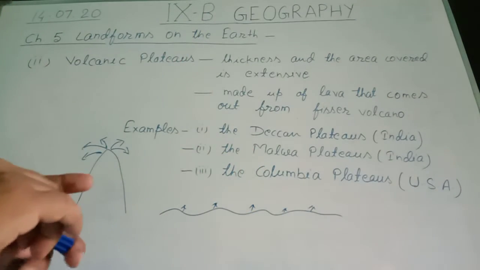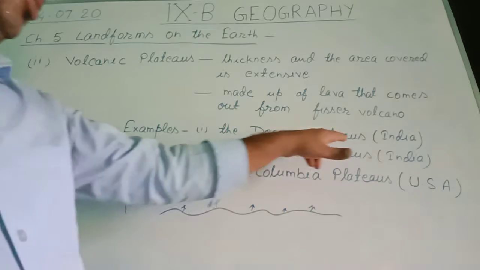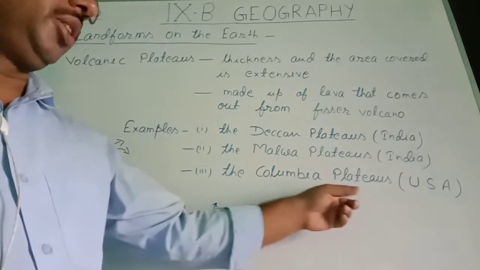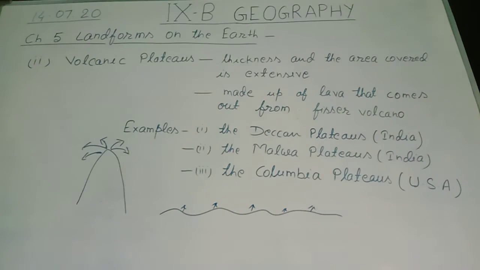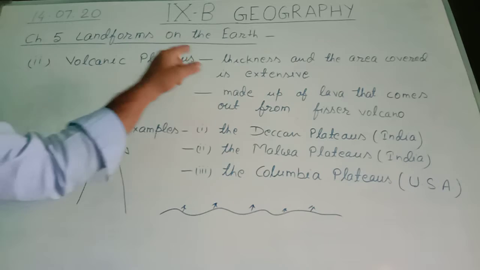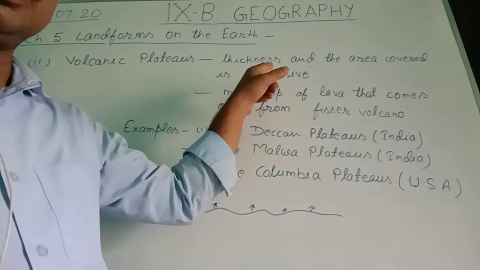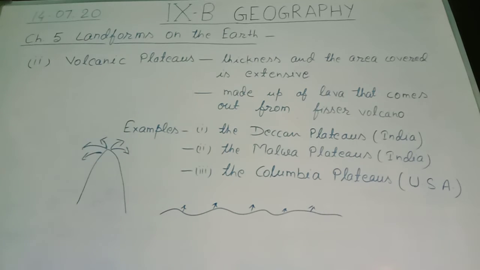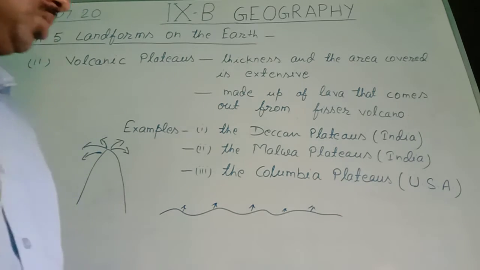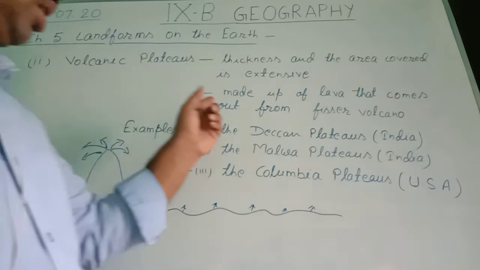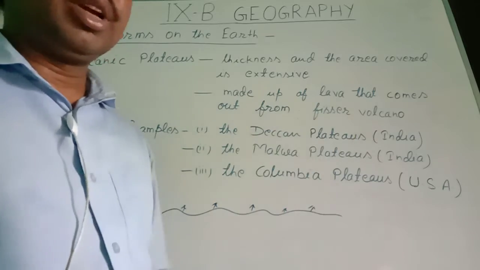And the examples are the Deccan Plateau in India, the Malwa Plateaus in India and the Columbia Plateaus in USA. So you will keep in mind these two facts, that thickness and area covered by these volcanic plateaus are maximum, and second, this kind of plateaus, I mean volcanic plateaus, are made up of lava that comes out from the fissure volcanoes.